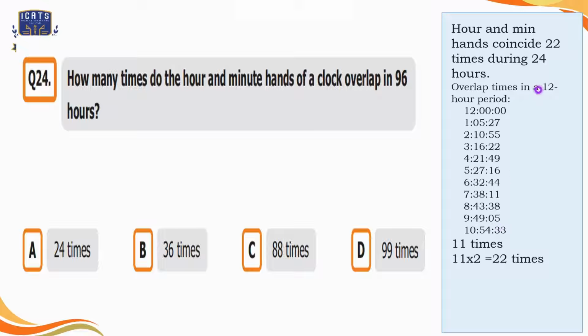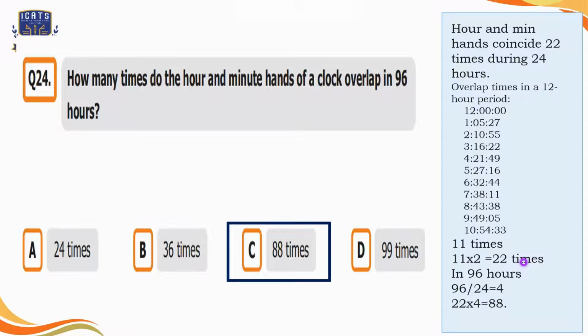Then we are talking about 12-hour times, but in 24 hours, we will double the number, which is equal to 22 times. As it is given that we have to find out how many times they overlap in 96 hours, let's convert it into days by dividing 96 by 24, which is equal to 4. So we have to see how many times they collide in 4 days. So 22 multiplied by 4 is equal to 88. So we'll select option C over here. It collides 88 times in 96 hours.